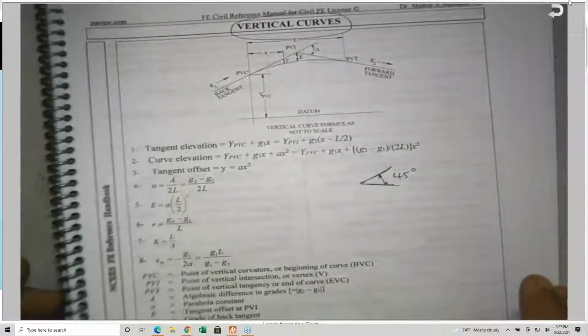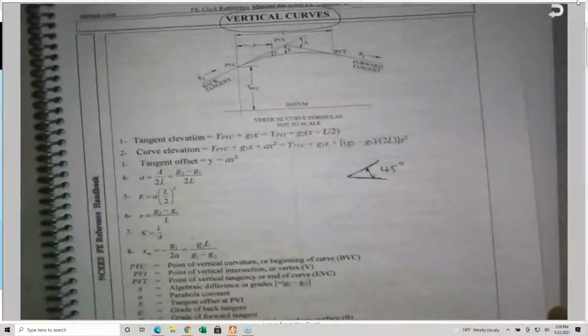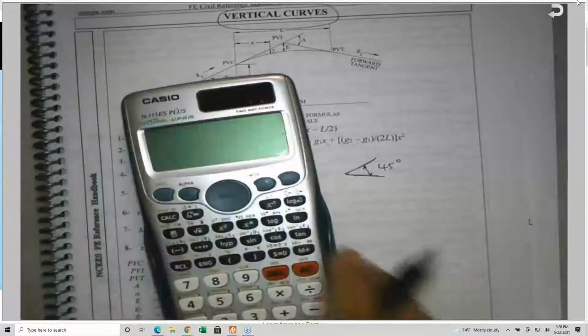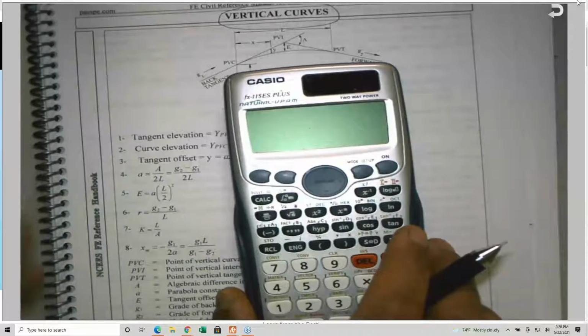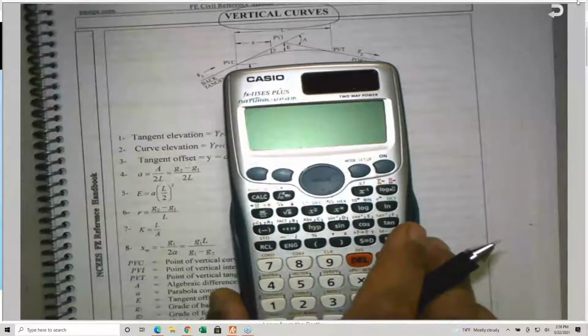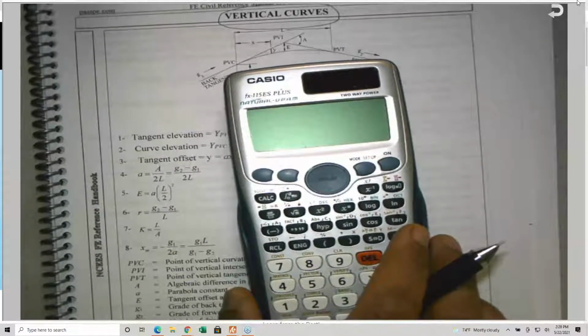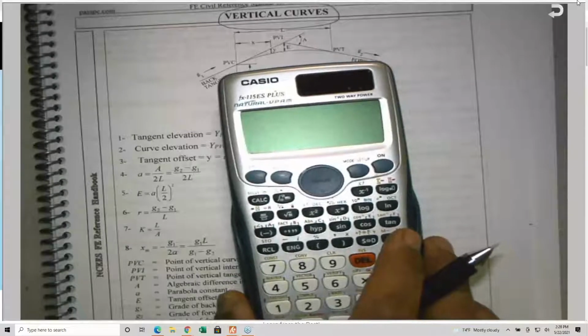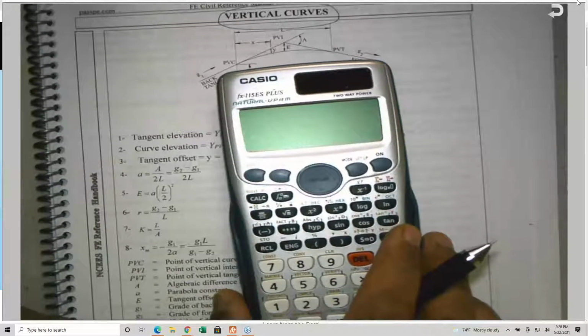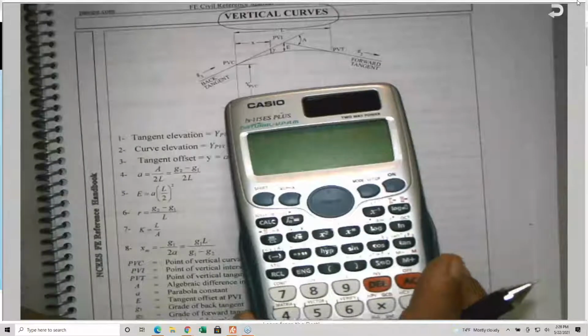Vertical curves. There are many calculators available in the market that already have software or built-in programs. If you have one of these calculators, or if you decided to write your own program or programs, you should know how to use it before you go to the exam.